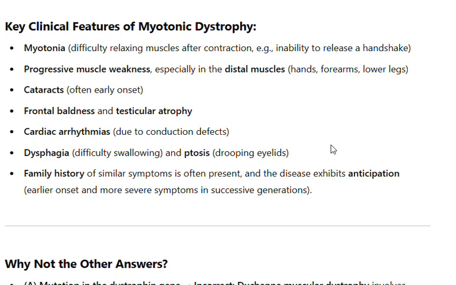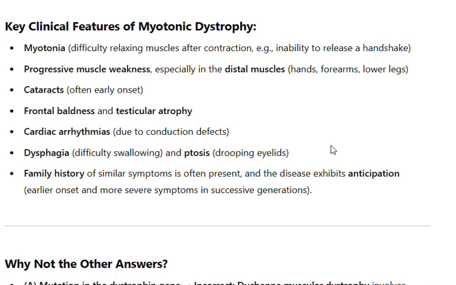Progressive muscle weakness, especially in the distal muscles, hands, forearms, lower legs. Cataracts, often early onset. Frontal baldness and testicular atrophy. Cardiac arrhythmias due to conduction defects. Dysphagia, difficulty swallowing, and ptosis, drooping eyelids. Family history of similar symptoms is often present, and the disease exhibits anticipation, earlier onset, and more severe symptoms in successive generations. Why not the other answers?